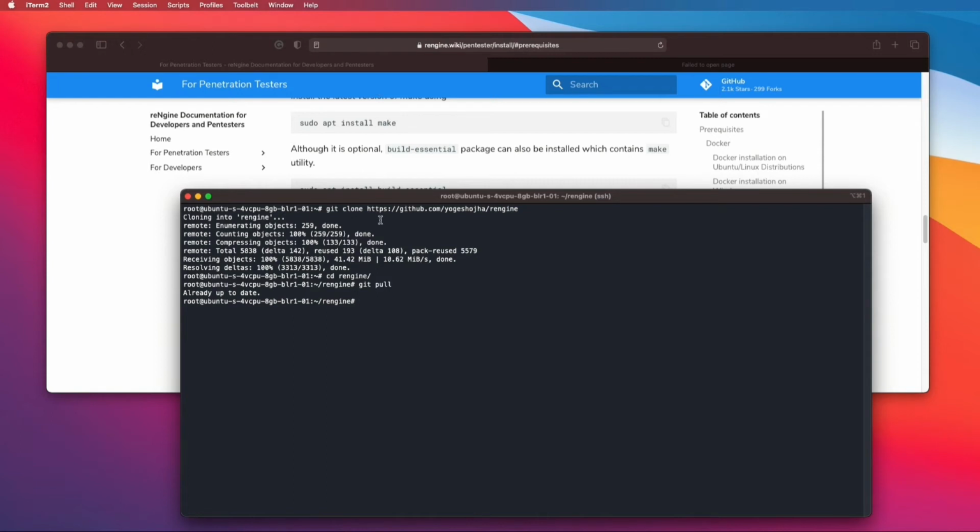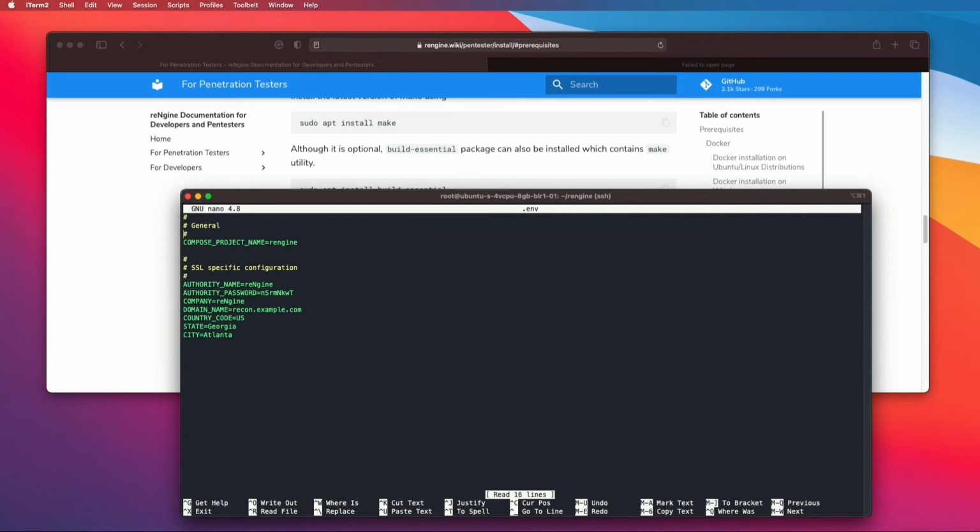The next thing that you would want to do is editing the certificates. You can use any of your favorite editors, either Nano or Vim. You need to edit this file. Project name, let's just write BlackHat. Authority name, feel free to write whatever you want here.